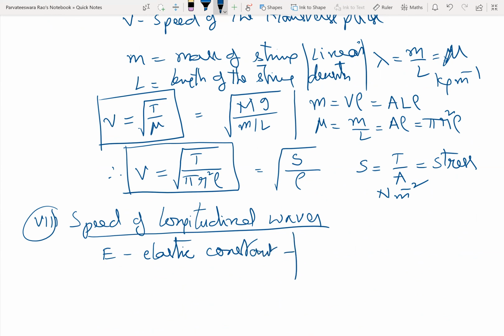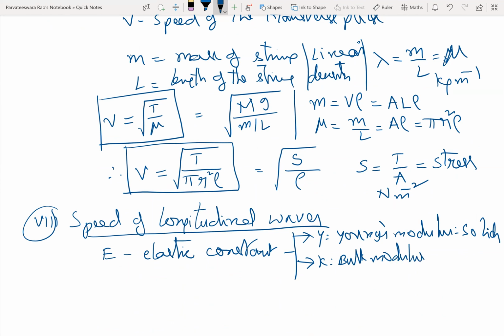This elastic constant we have three types. Y, Young's modulus, for solids. K, we call it bulk modulus. We'll be learning this in the elasticity lesson. For the time being, just know the terms. We'll be getting it in fluids. And N, rigidity modulus.